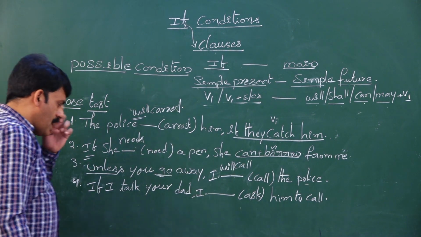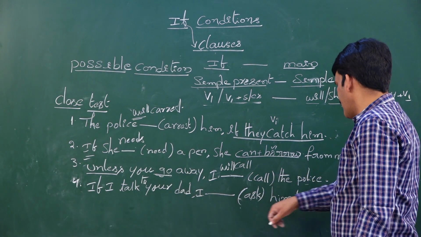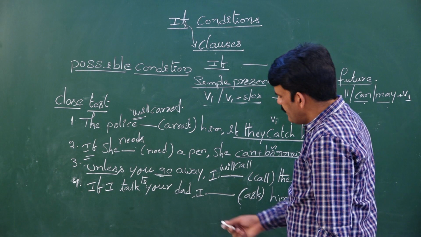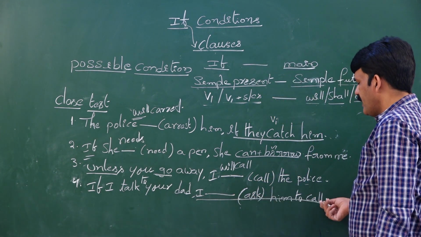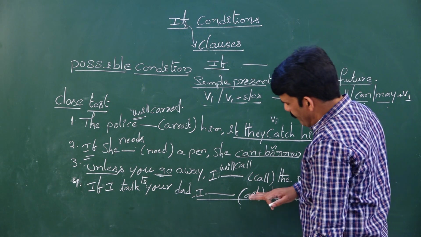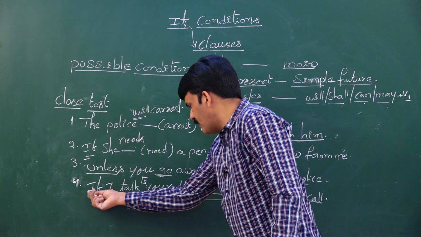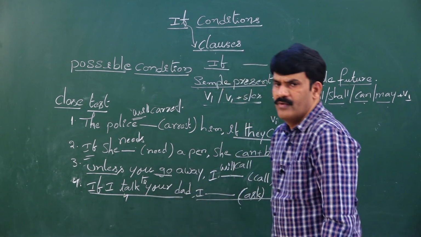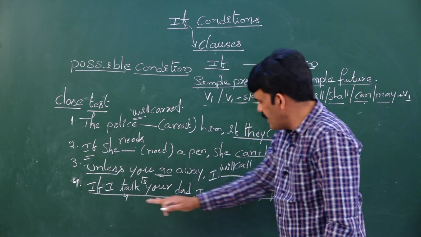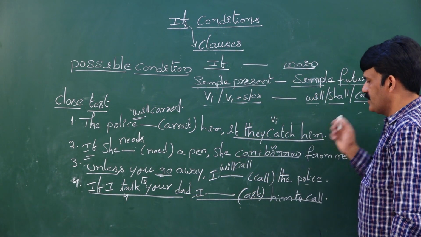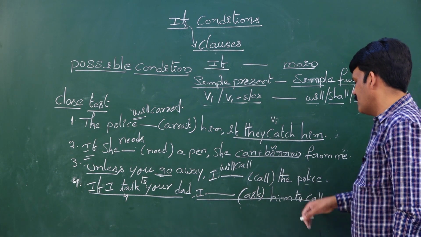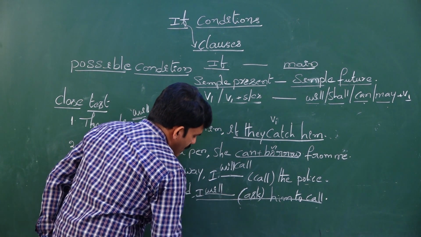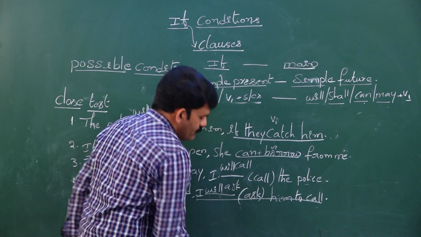Coming to the next sentence, if I talk to your father, I dash ask him to call you. So where is the blank here? In the main clause. When the blank is given in the main clause, you need to depend on the if condition. What is the if clause verb? The if clause verb is V1. When the if clause verb is in V1, that is simple present tense, the main clause must be in simple future tense. So I will ask your father to call you. I will, or I shall, or I can ask him to call you.